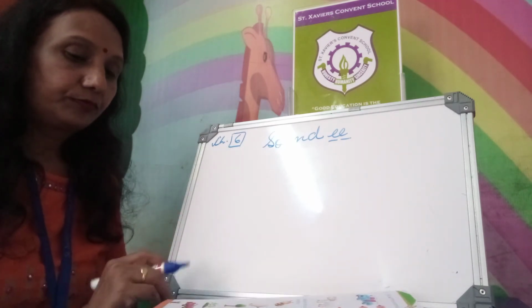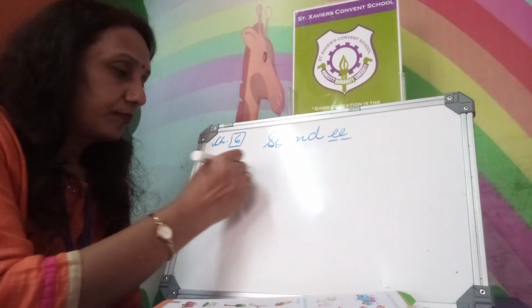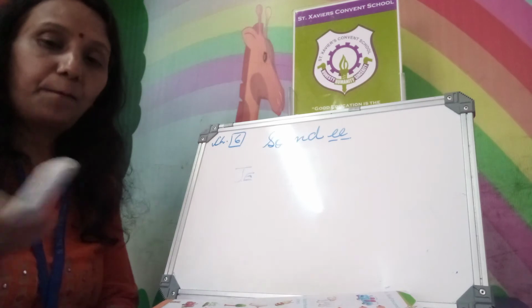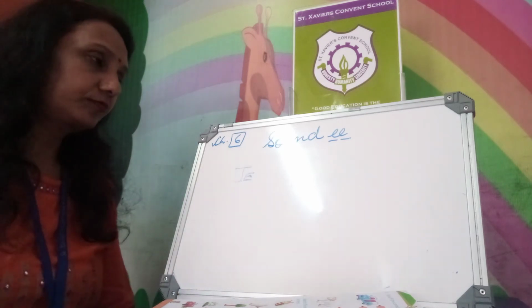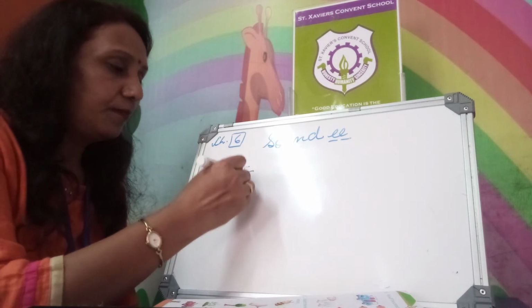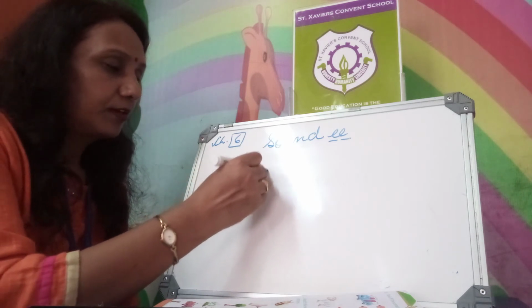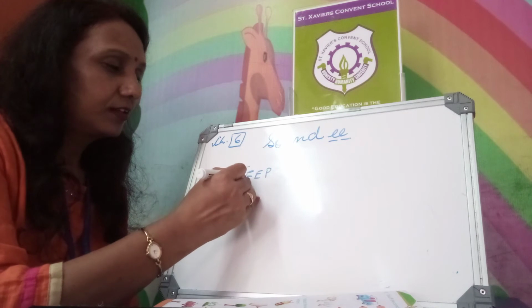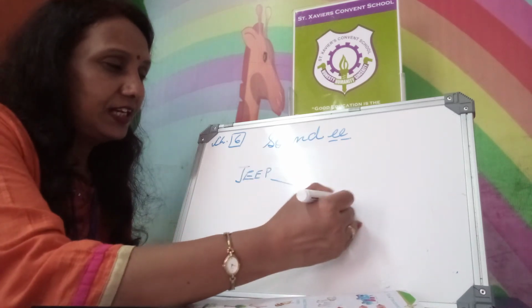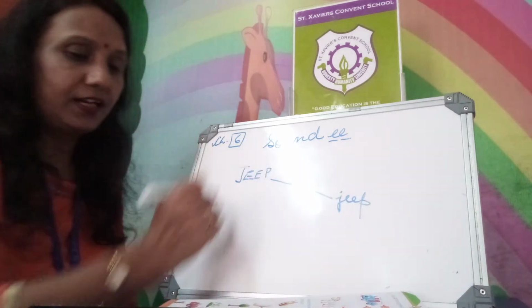Now J double E P, jeep. J double E P is what? Jeep. Small letter J double E P, jeep. Match that.